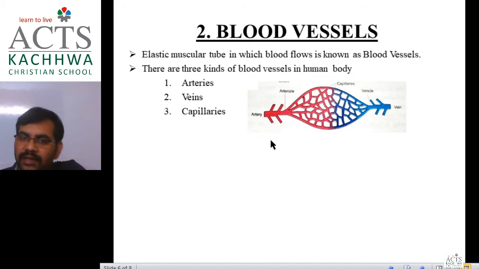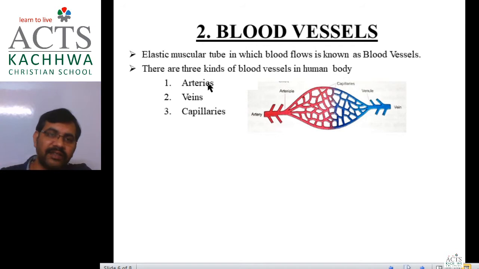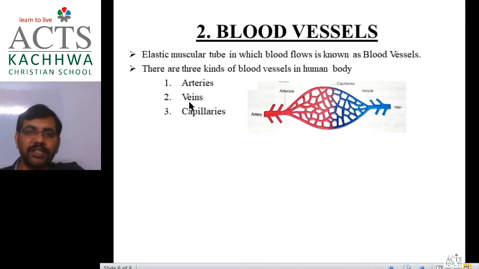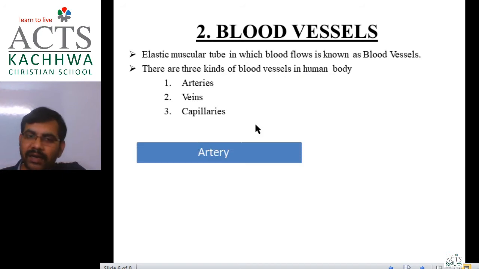So there are three kinds of vessels present in our blood vascular system: artery, vein, and capillaries. Now one by one we will discuss artery and vein, and after that the difference between them. So let us see about artery. Now we will discuss what is artery.